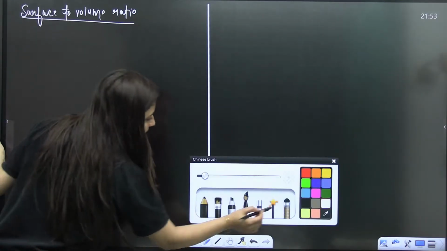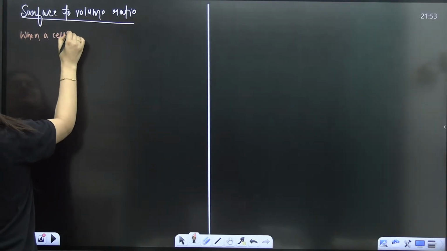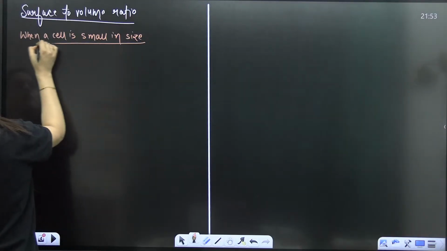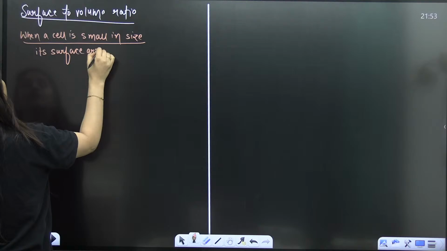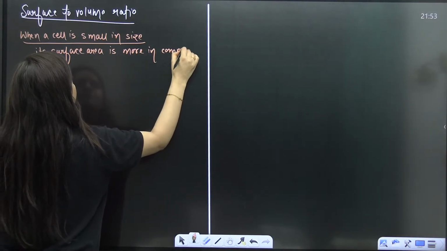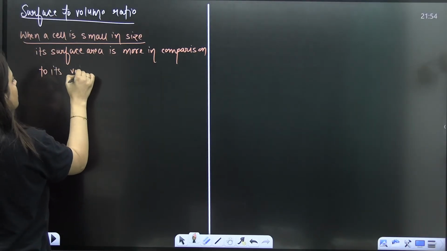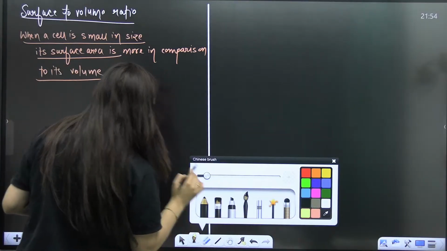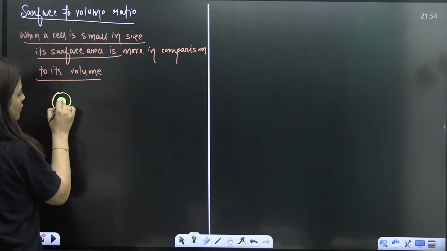See, when a cell is small in size, its surface area is more in comparison to its volume. Imagine this is a single cell which is small in size, having dense cytoplasm and a conspicuous nucleus.